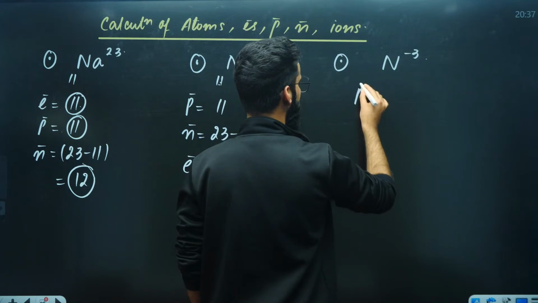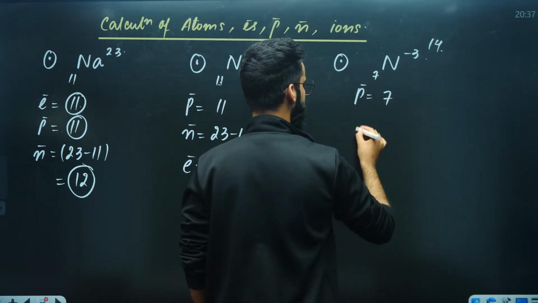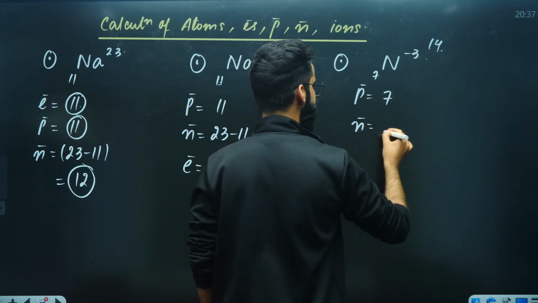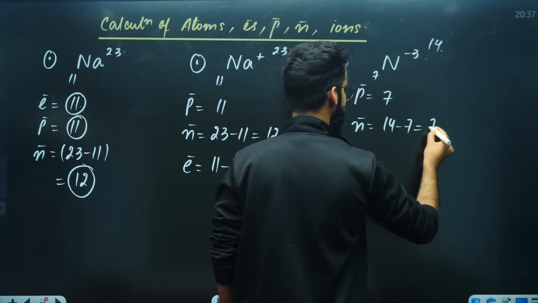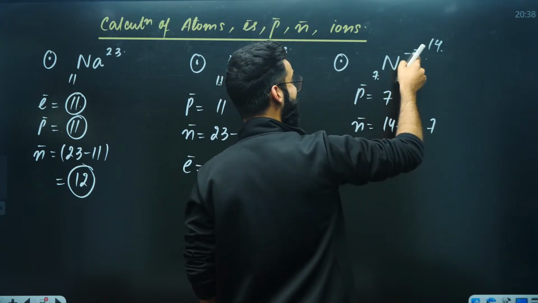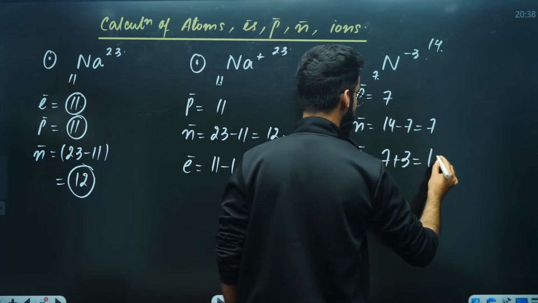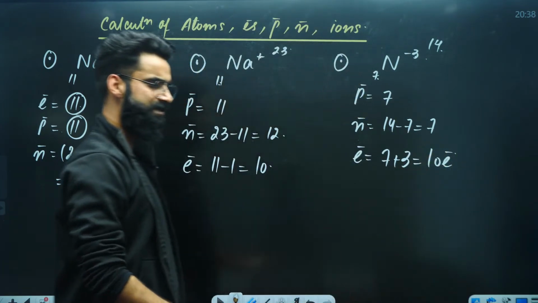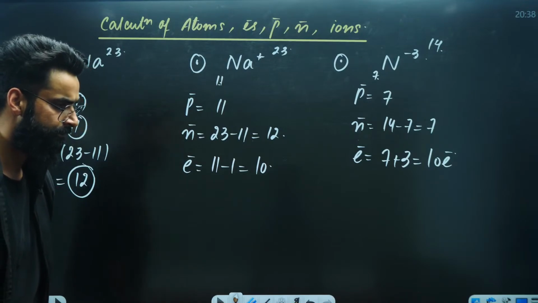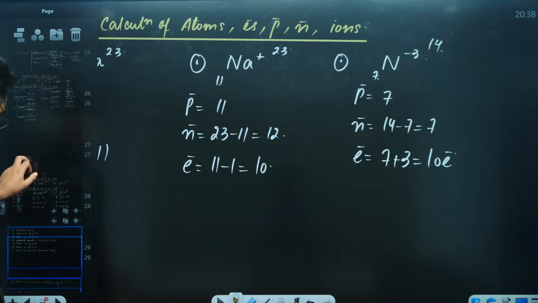And try N negative. Protons, 7. Neutrons, 14 minus 7. Electrons, 7. There is a negative charge, 3 units of negative charge. That means it has gained 3 electrons. So 7 plus 3 comes out to be 10. So 10 electrons, right? Simple and basic again. Yeah? So I hope this basic is also clear to you.